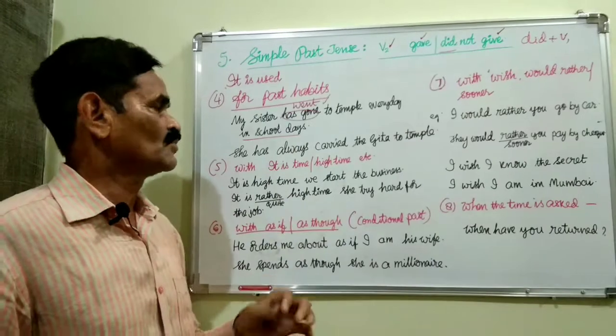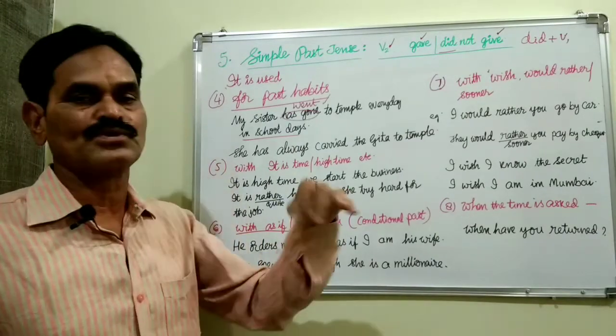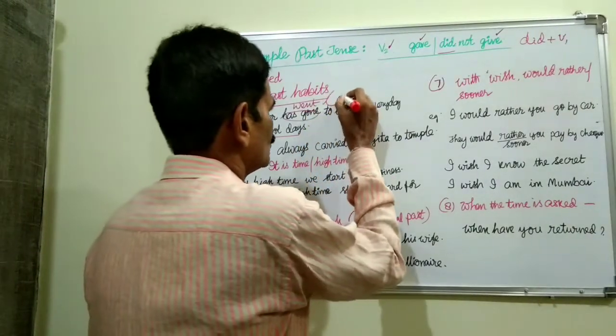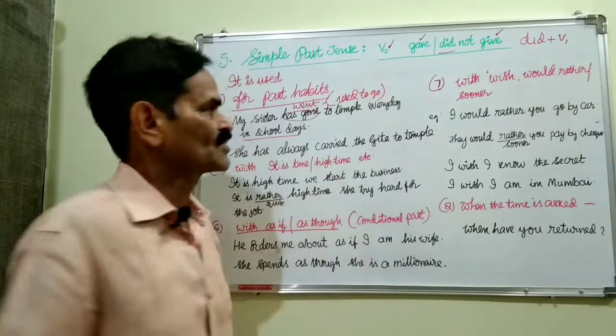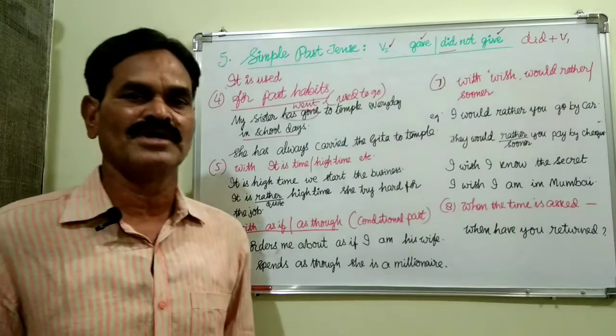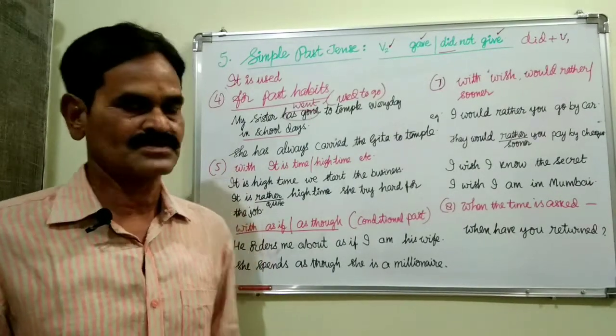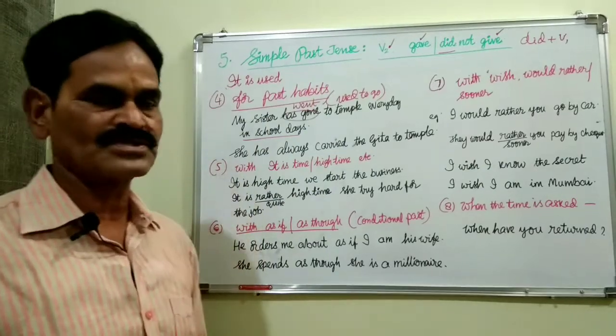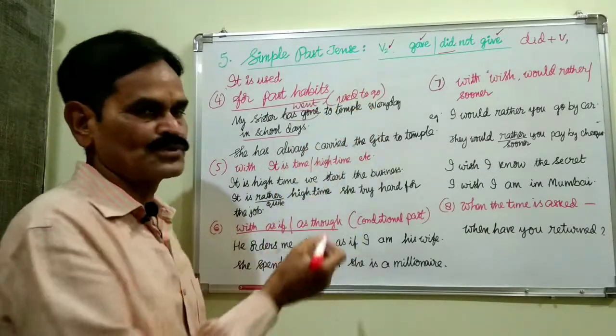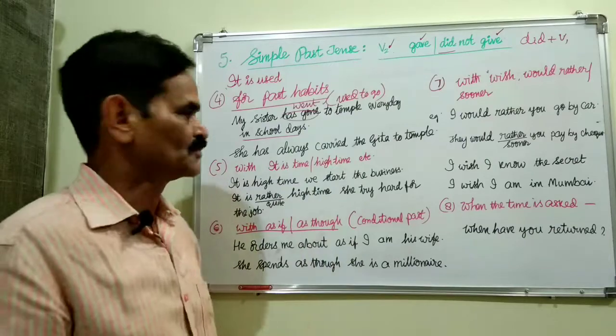This is equivalent to my sister used to go. My sister used to go to temple every day in school days. So in this way, for past habit or discontinued habits, instead of used to, we can use V2.